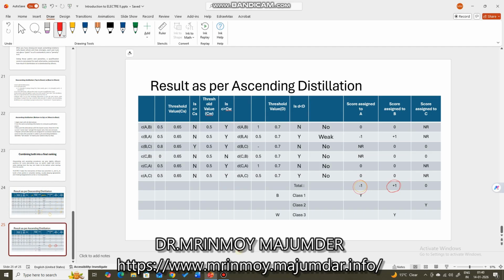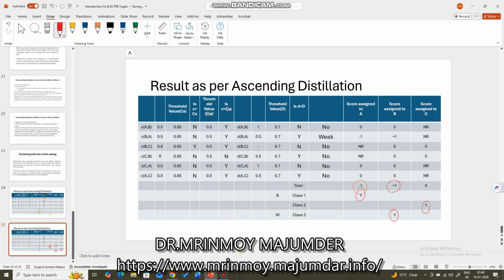So A is -1, which is the worst thing, so it will be assigned class 1. And B is +1, which is the best thing, so it will be assigned class 3. And C is in between them, so it will be assigned class 2.